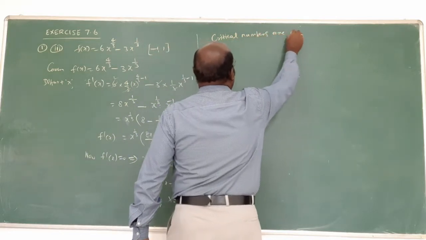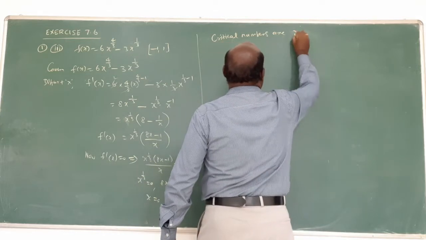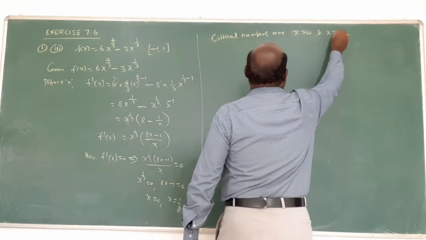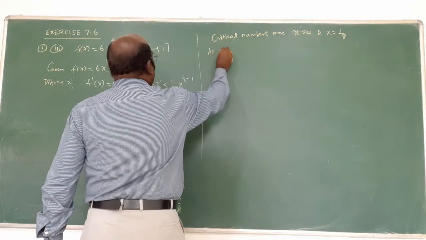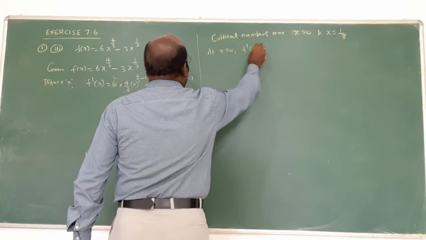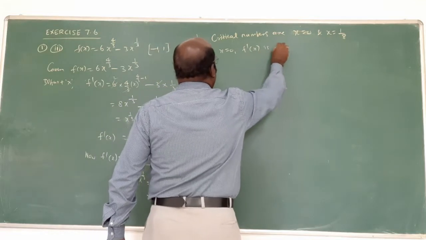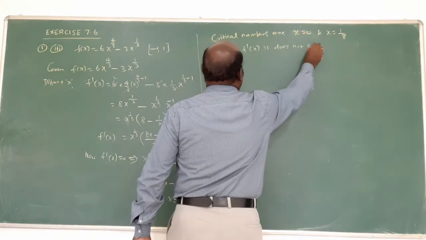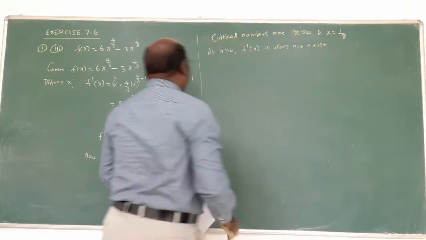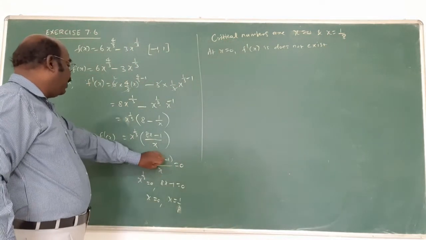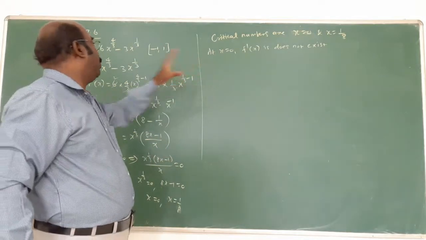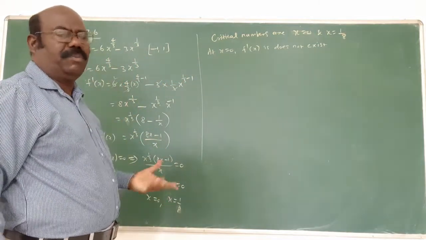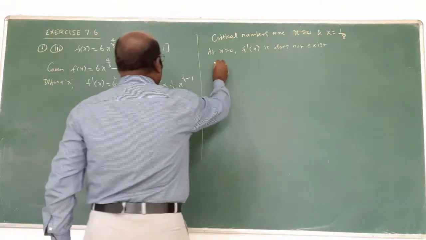The numbers are x equal to 0 and x equal to 1 by 8. First one, at x equal to 0, f dash of x does not exist. Am I correct? Because when x equal to 0, infinity will come for f dash of x. That's why don't put x equal to 0 in the given function. Need not put.